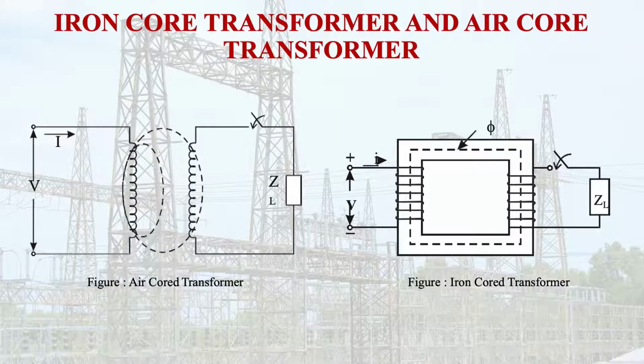So let us see this figure here. This is an air core transformer. As I have said, the transformer is a static device with two electrical circuits which are not electrically connected to each other. Here you can see one coil and the second coil. There is an air core. This is an air core transformer.